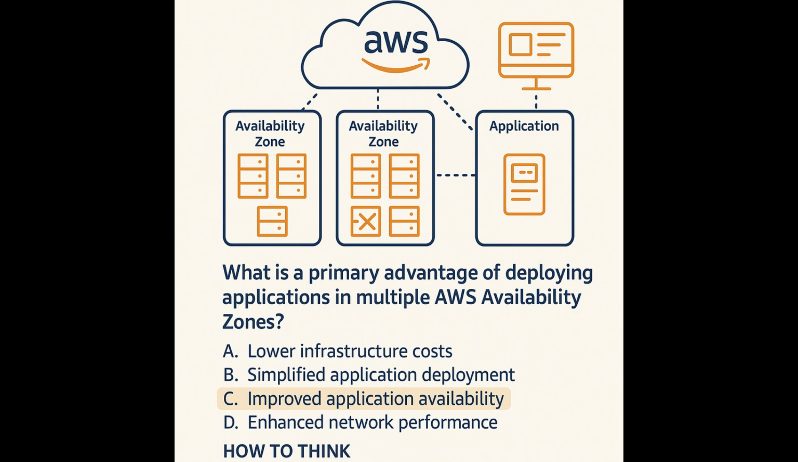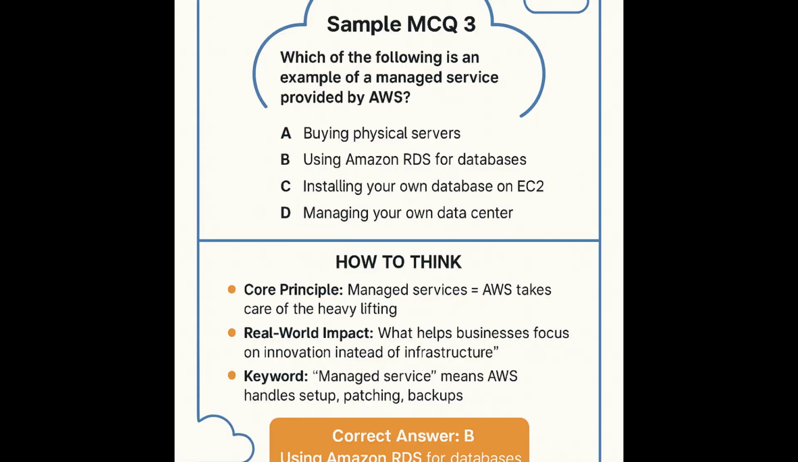How to think. Cloud concepts. Availability zones are designed for redundancy and fault tolerance. Exam mindset. Think about business value. What does redundancy provide? It's not directly about cost or security, but about keeping services running. Elimination. Lower costs and security are not the main reasons for using multiple zones. Correct answer. C. Improved application availability.